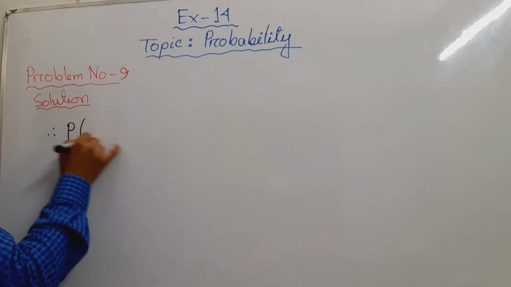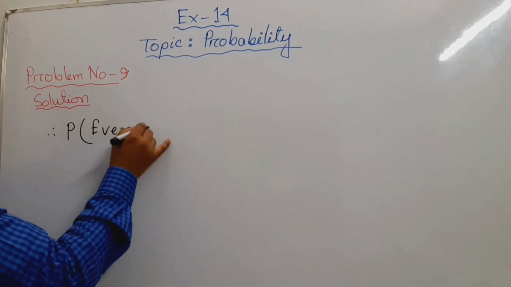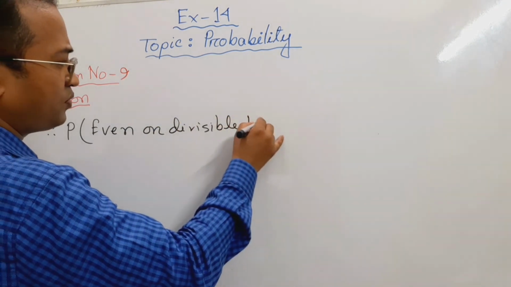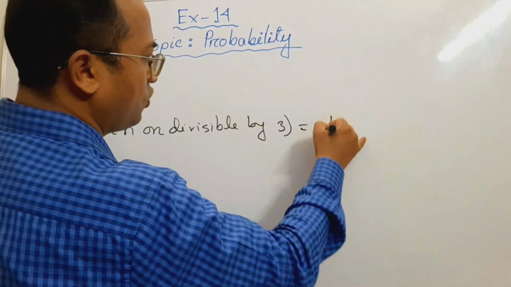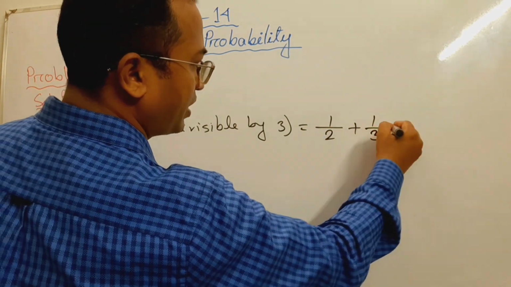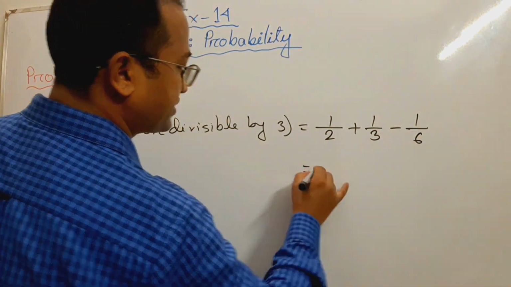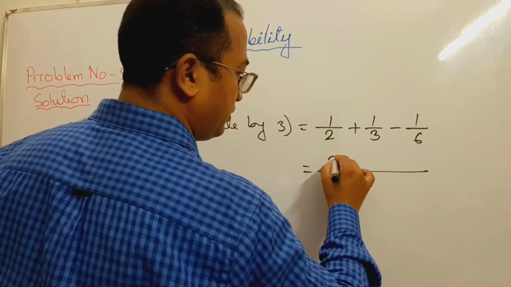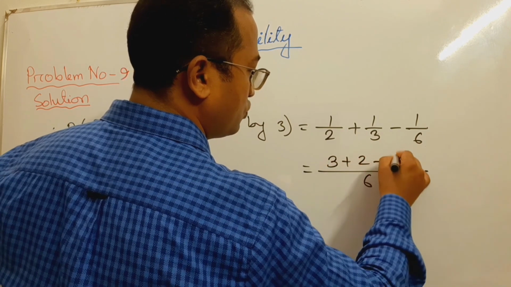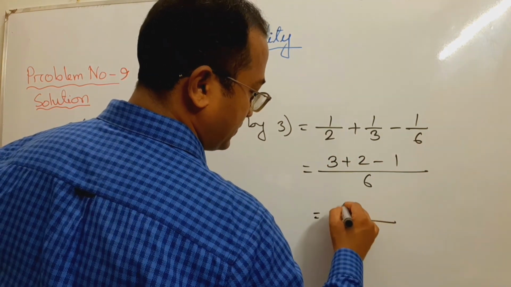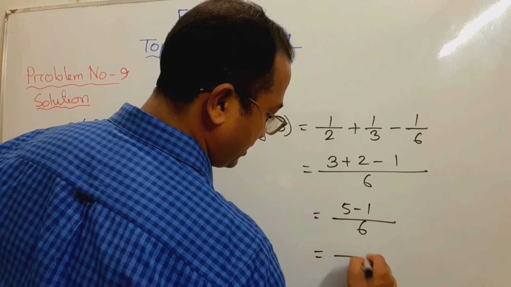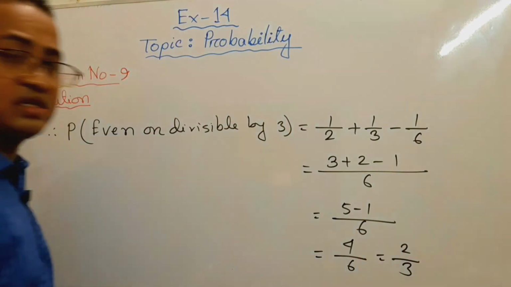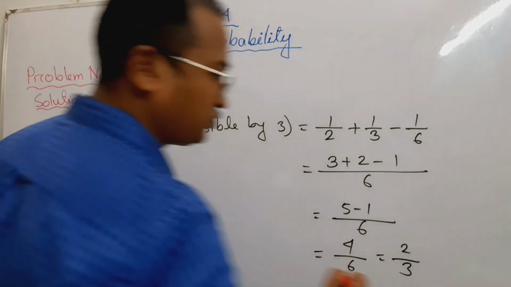Therefore, the probability to be even number or divisible by 3 is 1 by 2 plus 1 by 3 minus 1 by 6. Now calculate it. 6, 3, 2, 1, that is 5 minus 1 by 6, that is 4 by 6, that is 2 by 3. This is our answer.